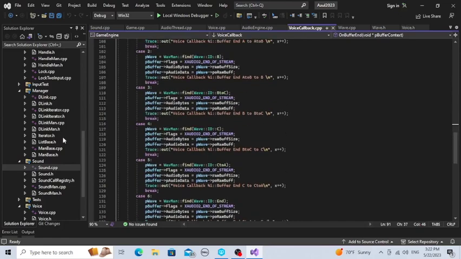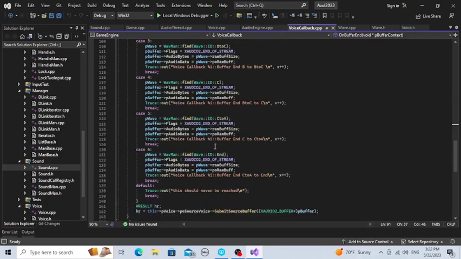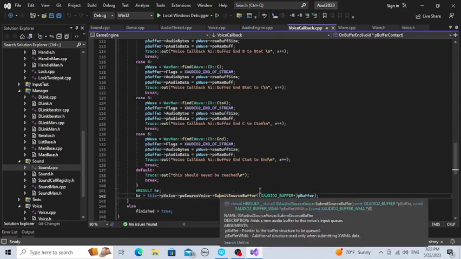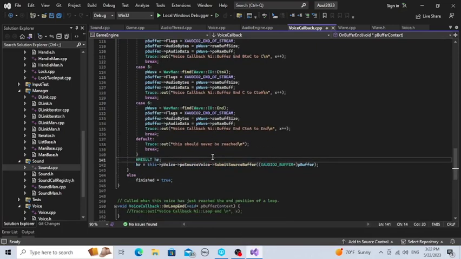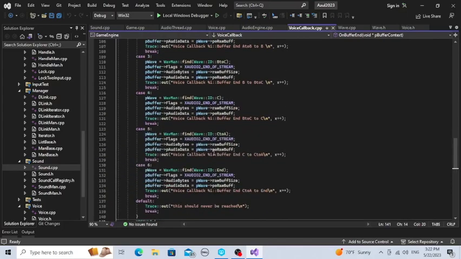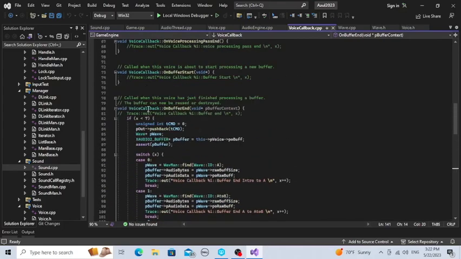It will submit source buffer to the voice, which was coupled before, and that's going to append that to the buffer, and each time the buffer runs out, it's going to do that until it finishes the last one, which I'm just controlling using a static variable x.